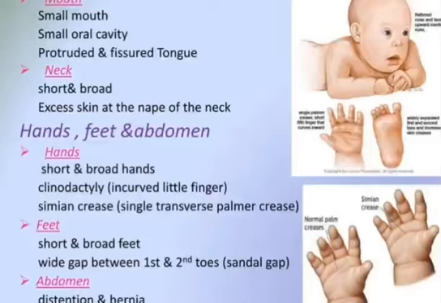Speaking about the hands, feet and abdomen. Hands are short and broad, with clinodactyly, incurved little finger, Simian crease, the single transverse palmar crease. Speaking about the feet, they are short and broad. The wide gap between the first and the second toe is the sandal gap. Speaking about the abdomen, there is distension and hernia.